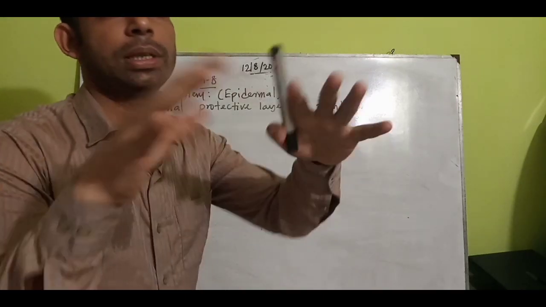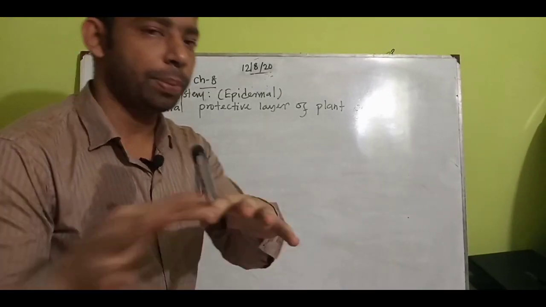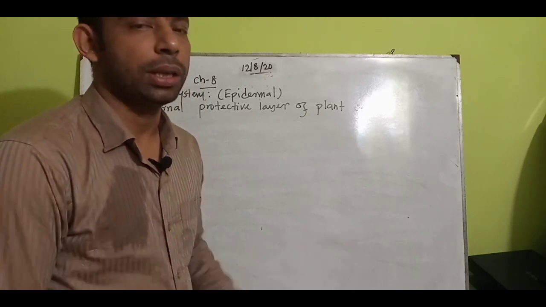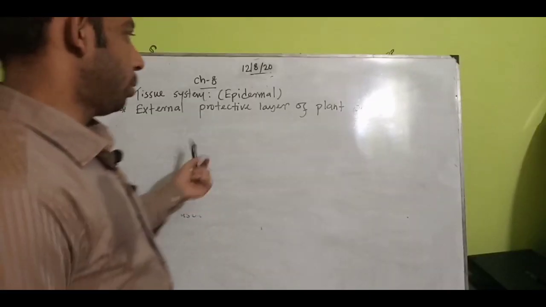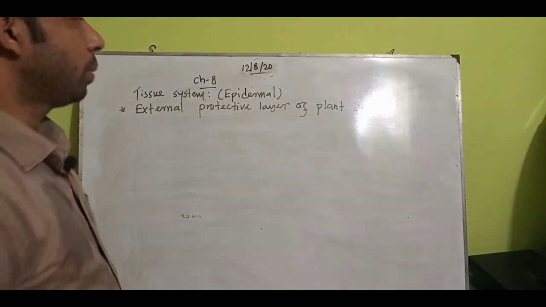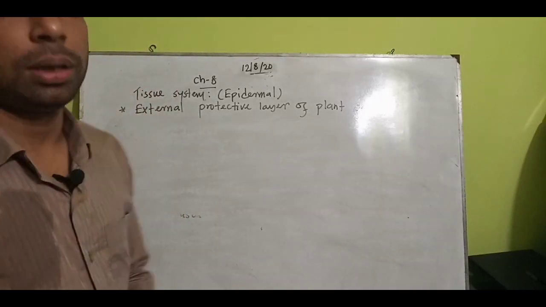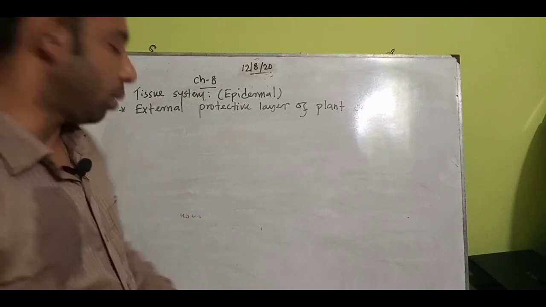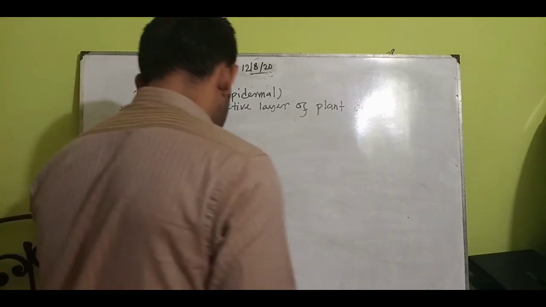It is very important. If it asks about the epidermis, it is a similar answer: the external protective layer of the plant organ, the outer layer. The outer layer ensures protection of the plant organ, so this is very important. The outer, protective layer of the plant organ is called the epidermal layer, or epidermis.